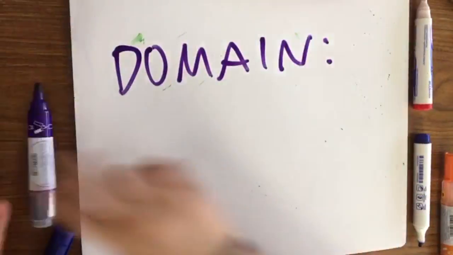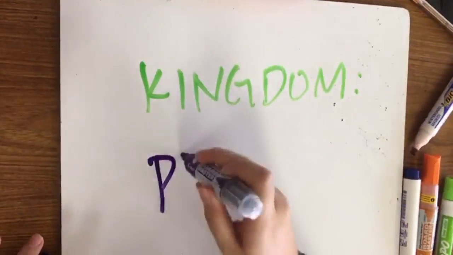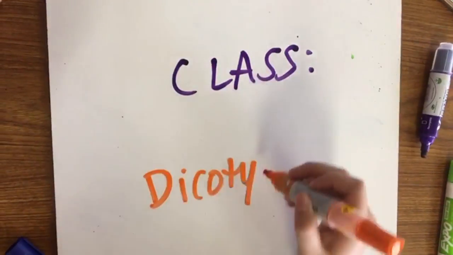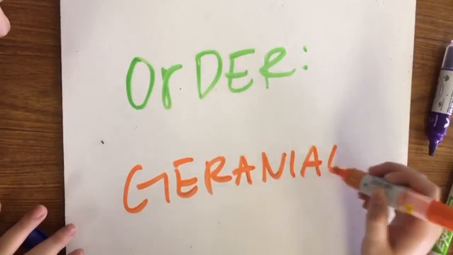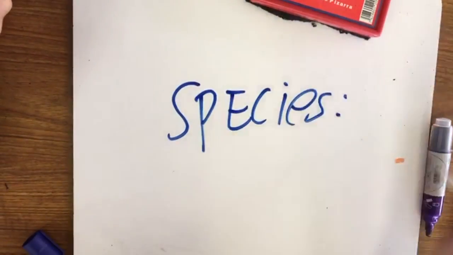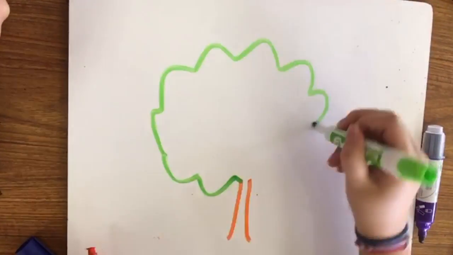Now we're going to classify the lemon tree. Its domain is Eukarya. Its kingdom is Plantae. Its phylum is Angiospermophyta. Its class is Dicotyledonae. Its order is Geraniales. Its family is Rutaceae. Its genus is Citrus and species limonia.